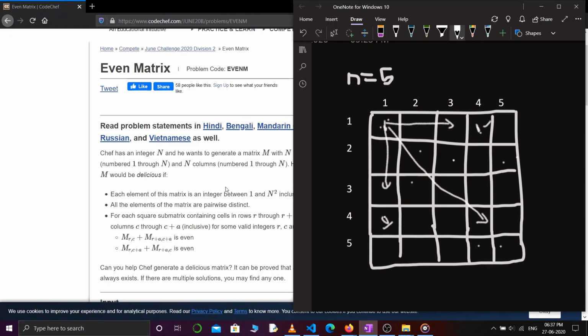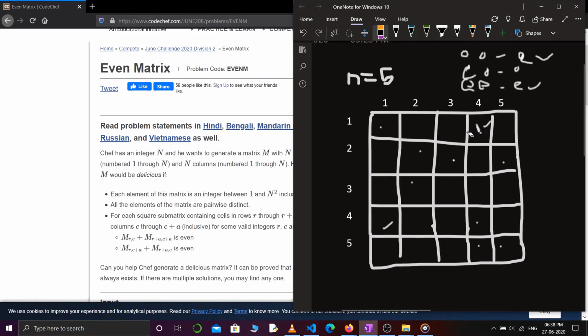Okay, so in this problem the main catch is that we should know that if we add an odd with an odd number, then we will always get an even number, right? If I add an even with an odd number, then I will always get an odd number. If I add even with even, then I will always get even. And I'm interested in these two situations, isn't it? So let me first erase these things.